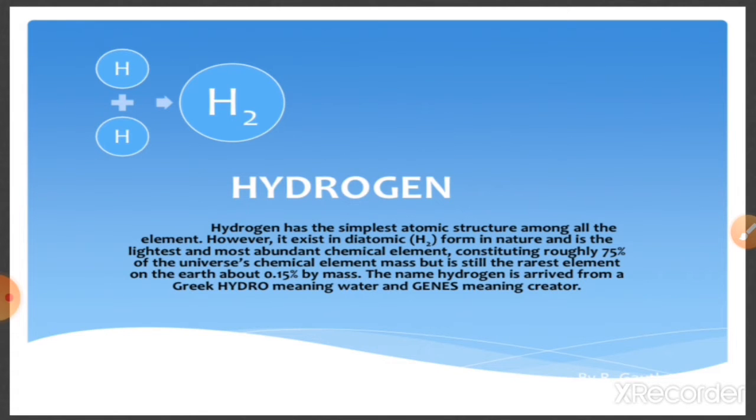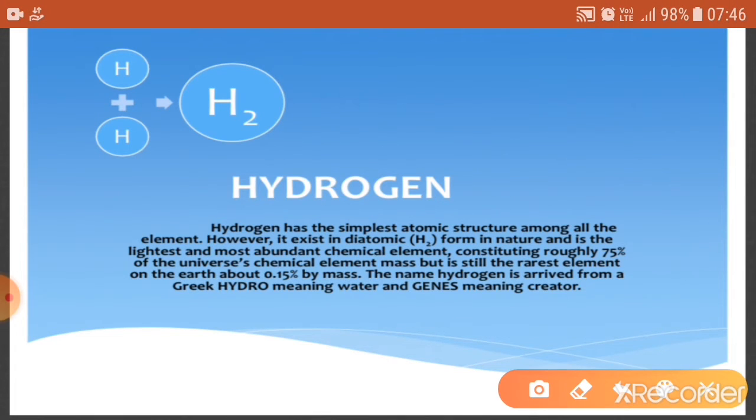Hydrogen is the first element in the periodic table and is often known as protium, meaning the first, and its symbol is H with atomic number 1 and electronic configuration 1s1, and it has the simplest atomic structure among all the elements. It exists in a diatomic form known as dihydrogen, and hydrogen is the lightest and most abundant chemical element found in the universe, but it is a rare element on the earth, about 0.15% by mass.